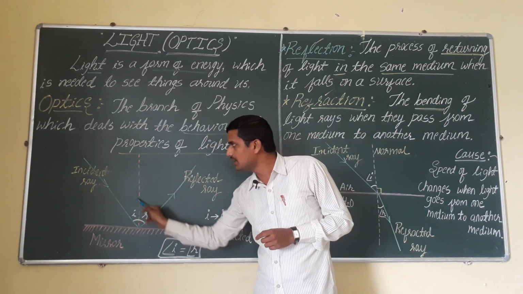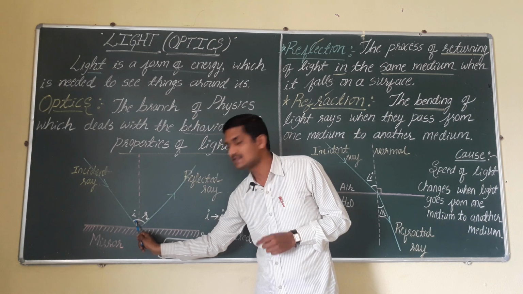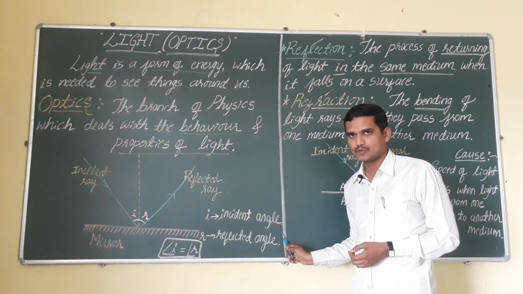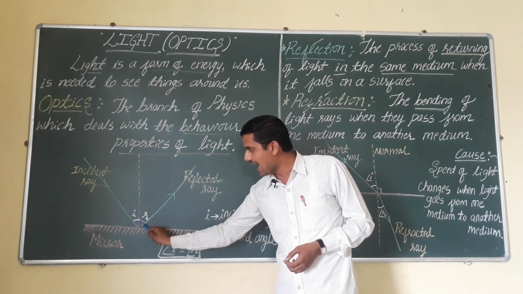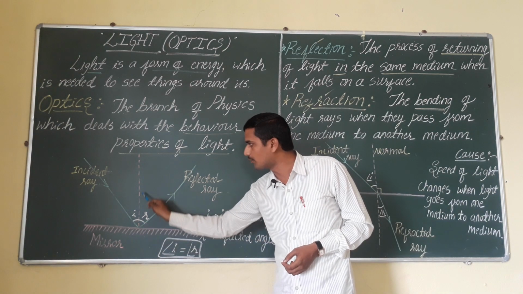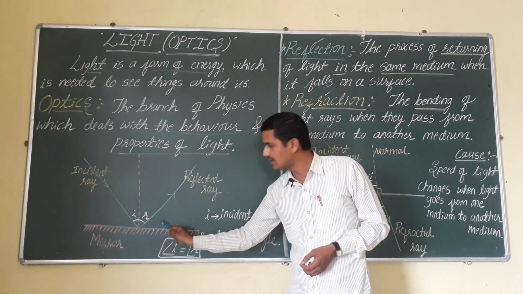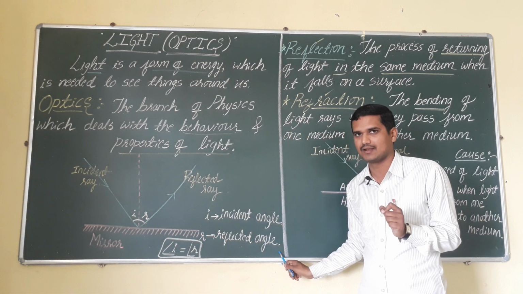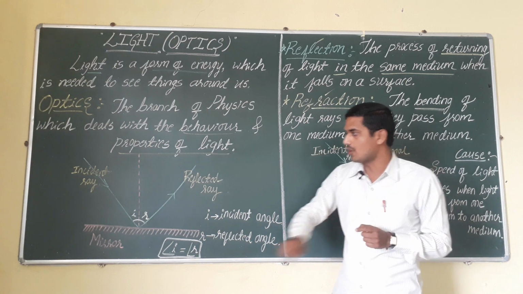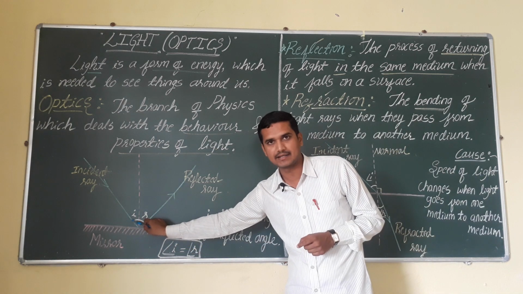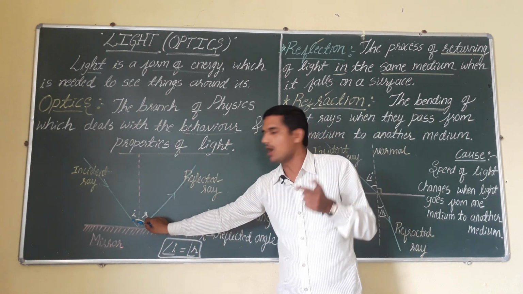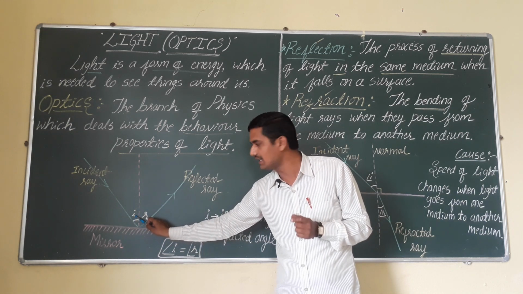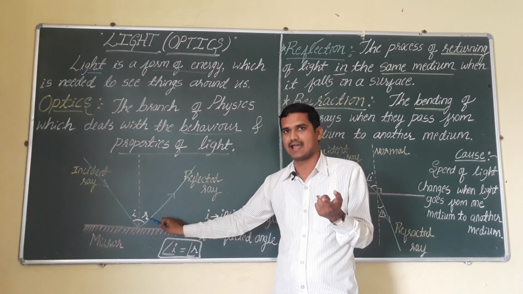Also observe the angle made from the normal to the incident ray. This is called the angle of incidence, or the incident angle. And one more angle is created from the normal to the reflected ray. This is called the reflected angle. Remember, it is not measured from the base part. The rule is that it should always be measured from the normal line only. So this is the incident angle, and this is the reflected angle.